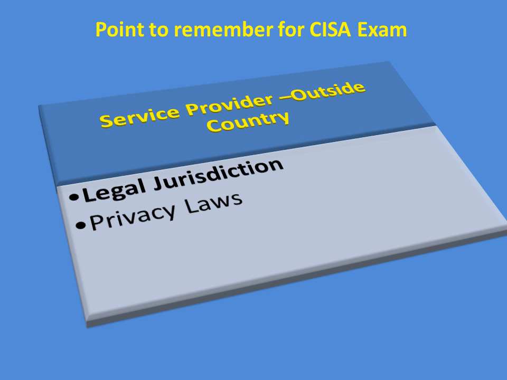In many questions or scenarios, the service provider will be operating from outside the country. In such a scenario, there are two points of concern for the IS auditor: one is legal jurisdiction and the other is privacy law. So in such cases, the IS auditor needs to ensure these two considerations have been thought through before entering into the agreement. So the points of concern will be legal jurisdiction and privacy laws.